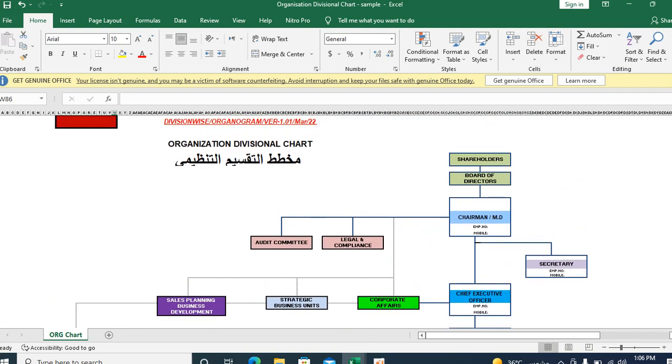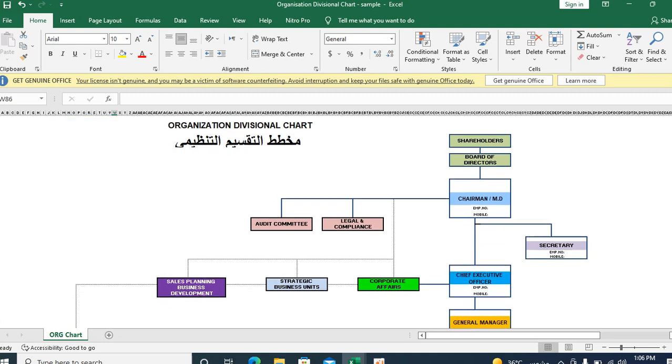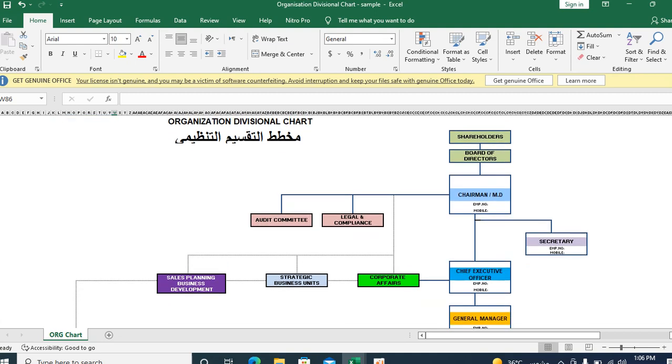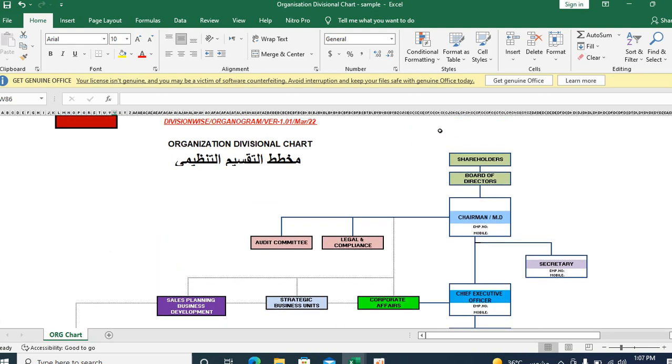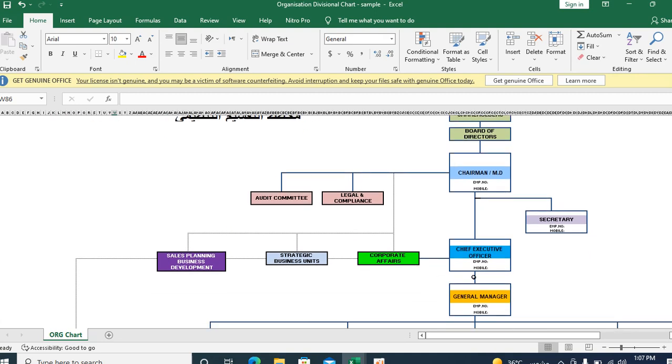That also you can include in our HR policy. It is the basic one, and changes will be very few in that divisional chart. You can see the shareholders, board of directors, chairman, who is reporting to whom, and who is coordinating and interacting with the company. That is very important in the divisional chart.